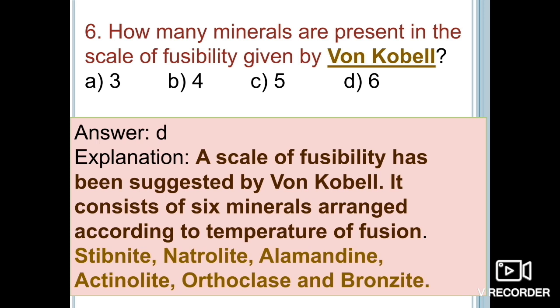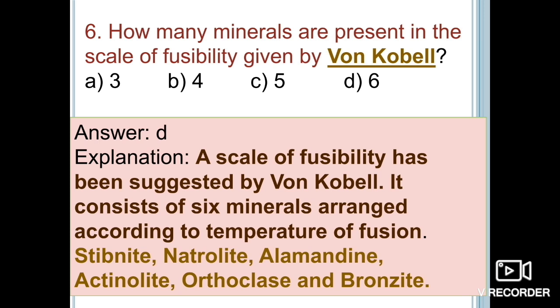The sequence is also important, as well as their melting points. So these minerals are stibnite, natrolite, almandine garnet, actinolite, orthoclase, as well as bronzite. Okay, and the same is given in the description box. And just like the Mohs scale of hardness, one has to understand and remember this fusibility scale also.